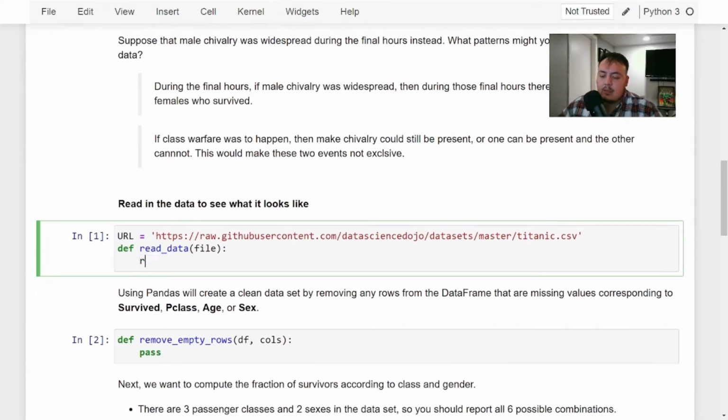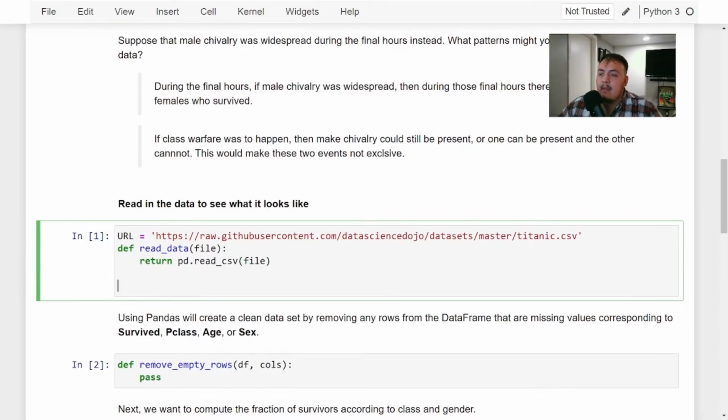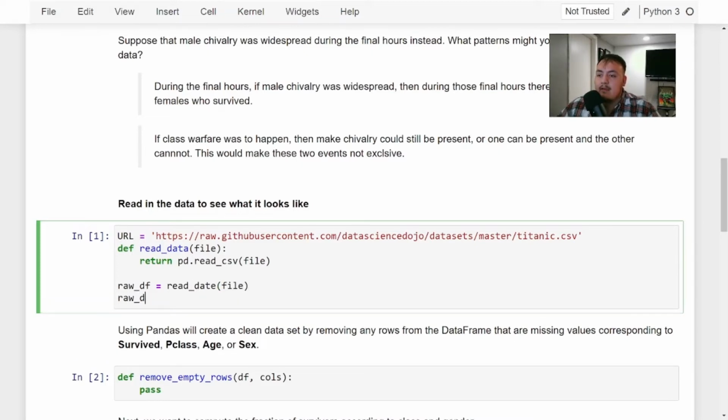So we could do return pd.read_csv and file name, and then what we want to do is call this raw, since we haven't cleaned it. So just raw data frame, how it is. So we're going to do read data and then pass in the file, and then we can look at it and see what we're dealing with, how it looks, using the pandas function .head.